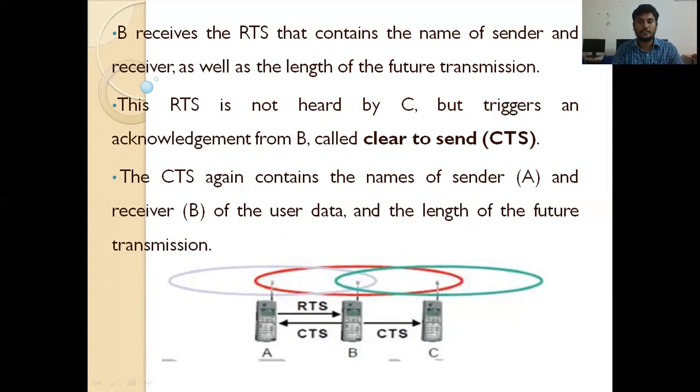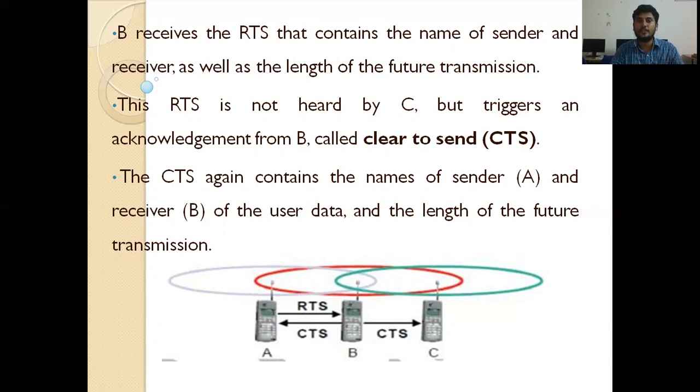So that is all contained in the RTS frame. The receiver reads where it is from, for what purpose, how much time it requires and how much data will travel.